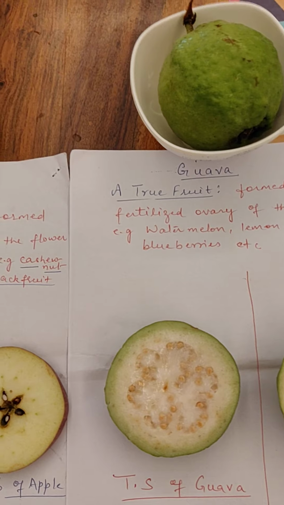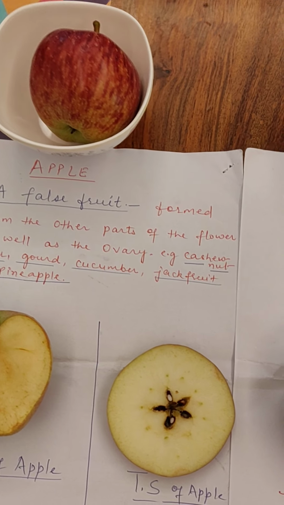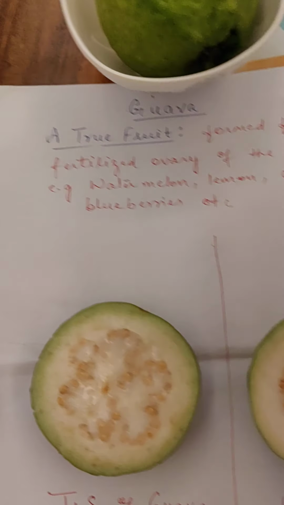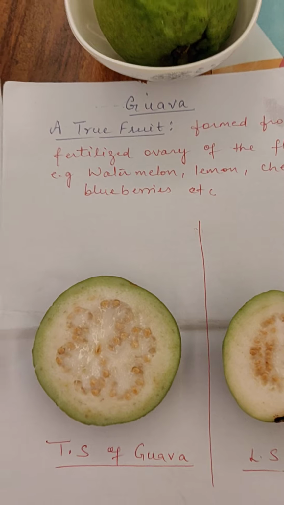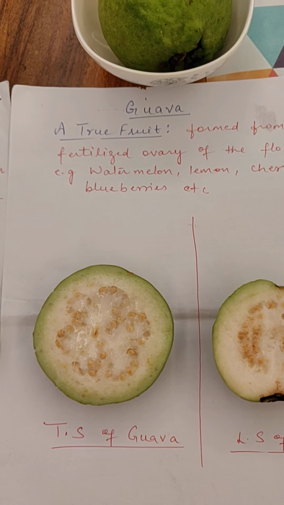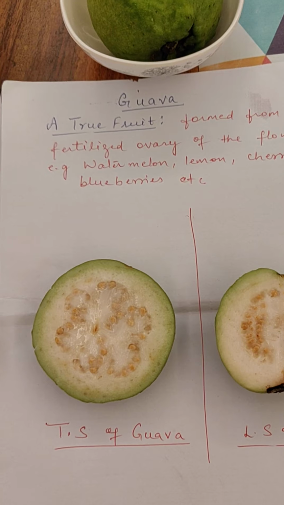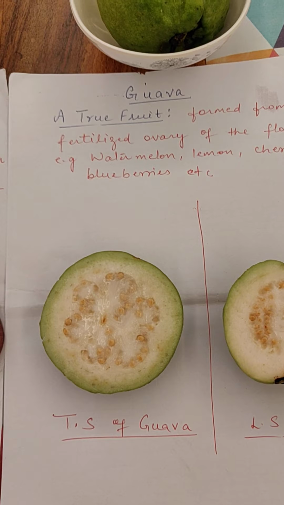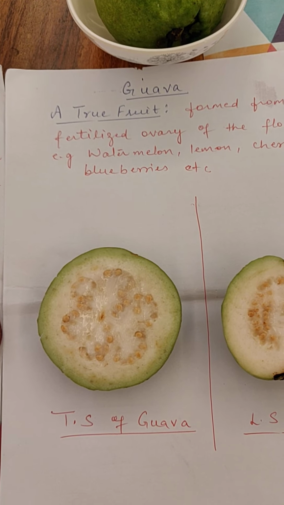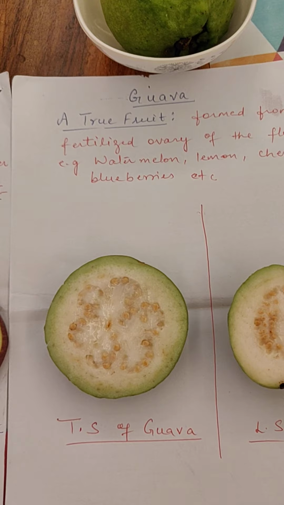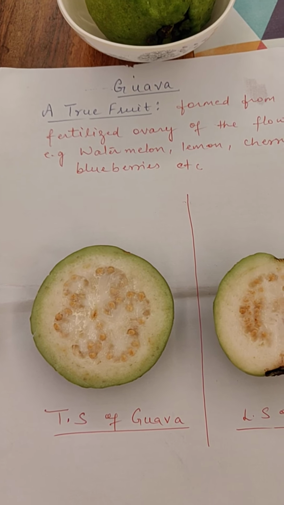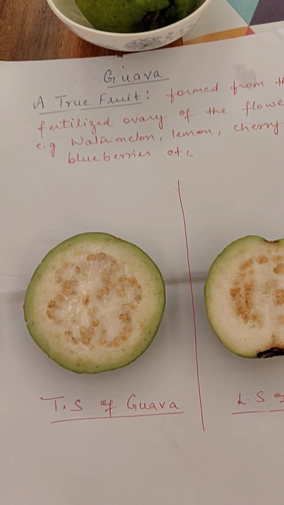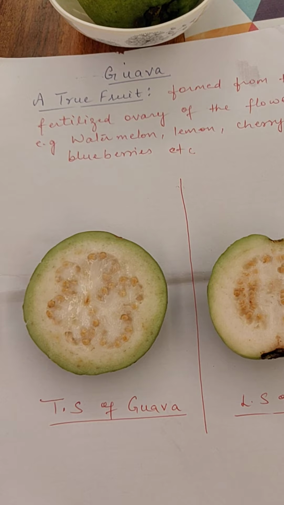So what means true fruit and what means false fruit? We can understand as I have written here the definition of true fruit. As we already know, this fruit is formed after the act of fertilization, when the sexual fertilization has already completed in a flowering plant. Then the ovary part of the carpel in a flower ripens, matures itself into the fruit, and the ovary wall will mature into the fruit wall.